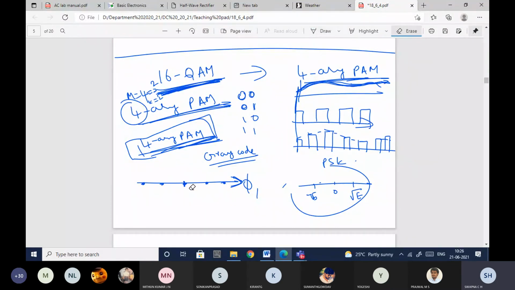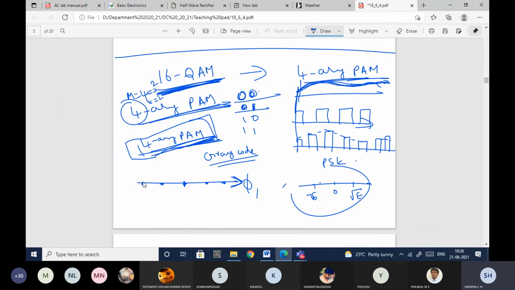The difference between previous data and next data will be one bit, ma'am. One bit change: if I take this message and this message, only one bit should change. So this 4-array PAM is constructed using that gray code.